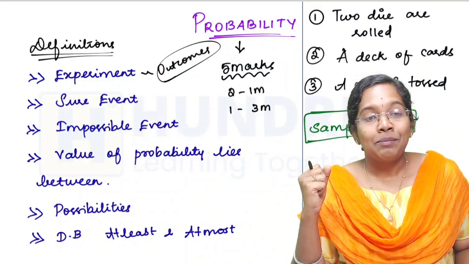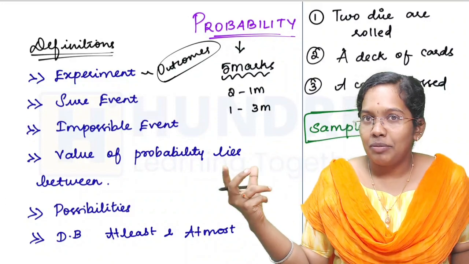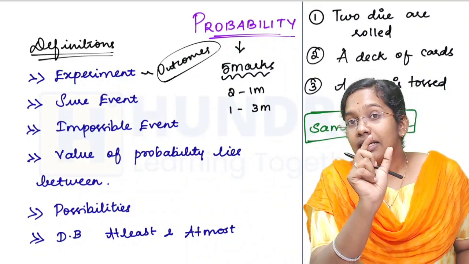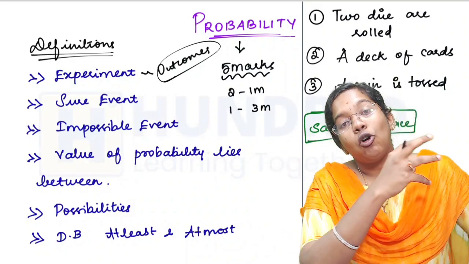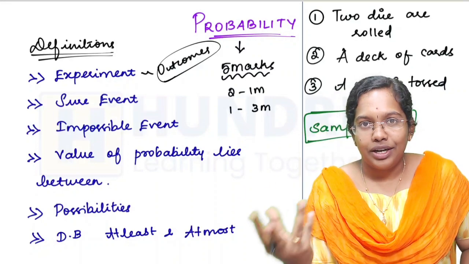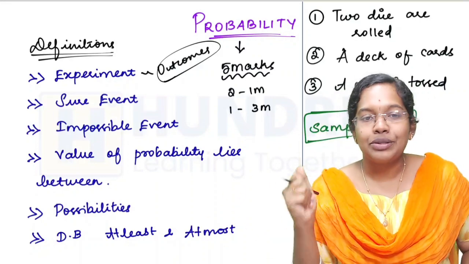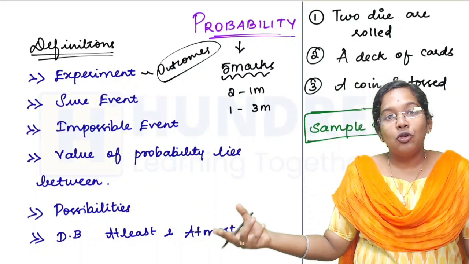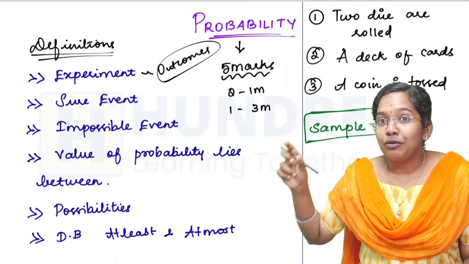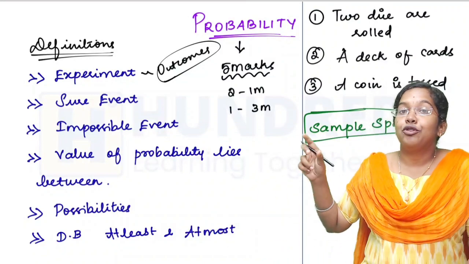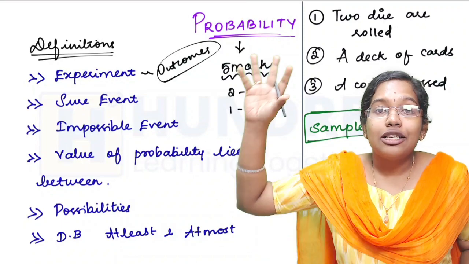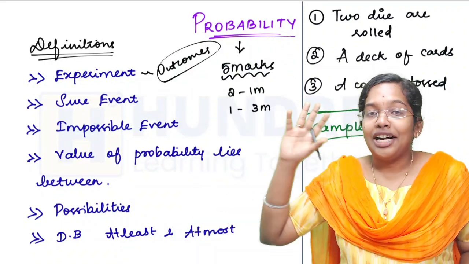Impossible events. Then comes the value of probability, and you should know that the value of the probability lies between the numbers 0 and 1. All probability values will be between these 2 numbers, 0 and 1, and it can be in decimal values. Then you have to know the difference between the terms at least and at most, and what you have to do when they ask you each. These are the things you have to be clear with regard to probability.